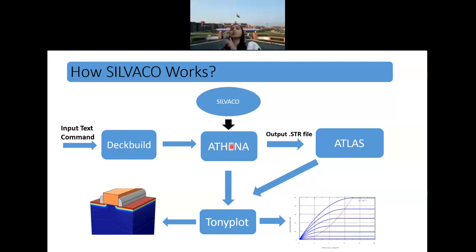You will invoke the Athena program. The very first line you have to write is which subprogram, which particular bundle you want to invoke. If it is process related, if you are interested in diffusion, doping, annealing, ion implantation, oxidation, all kinds of behavior, then you will mount Athena. But if you are interested in the device related parameters, then what will you do? You will obviously invoke the Atlas program first.